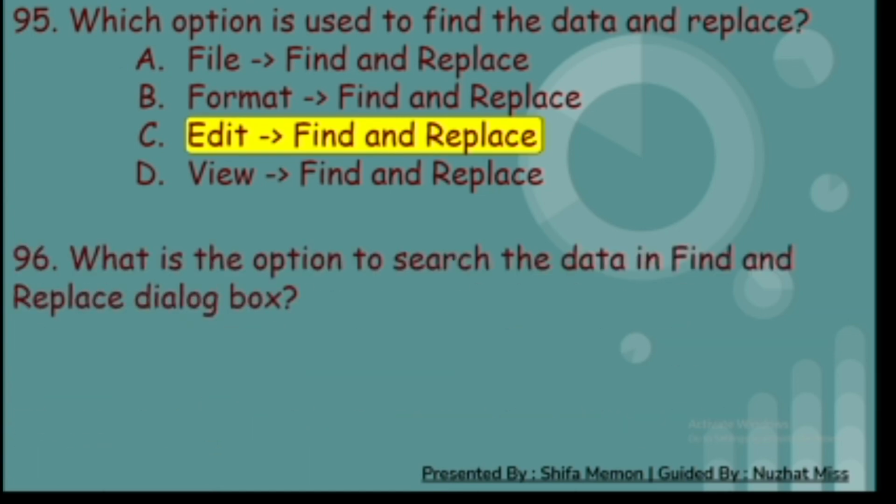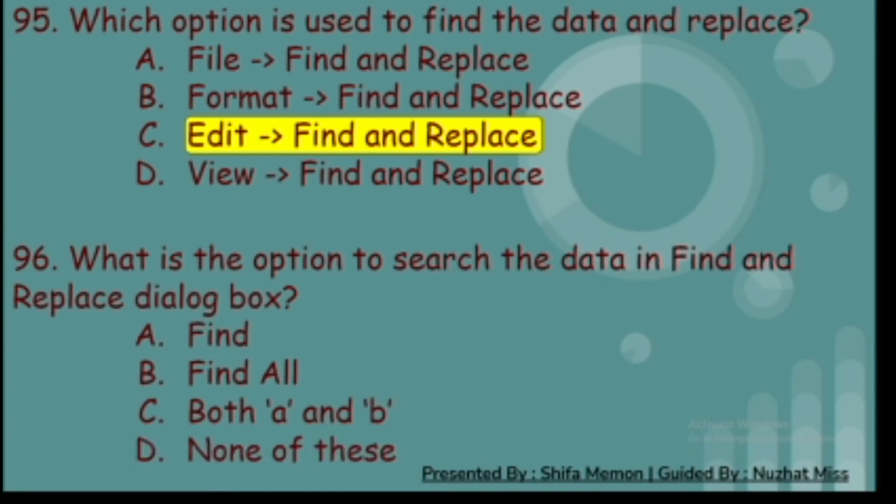96. What is the option to search the data in find and replace dialog box? A. Find, B. Find all, C. Both A and B, and D. None of these. And the correct answer is C. Both A and B.